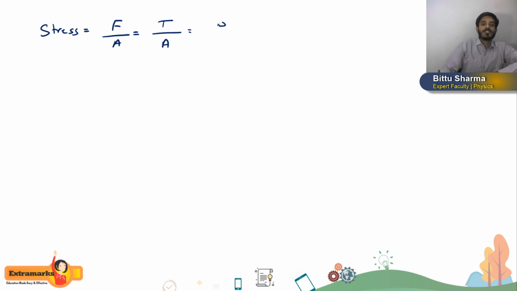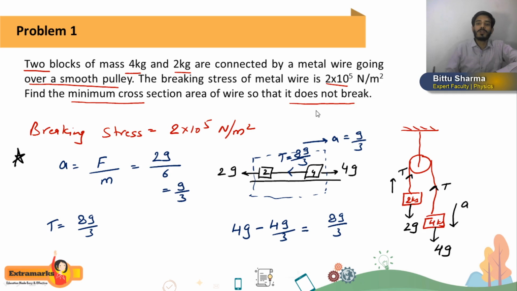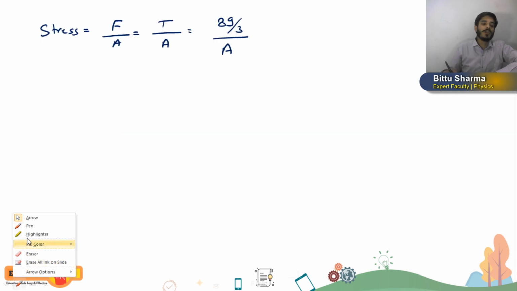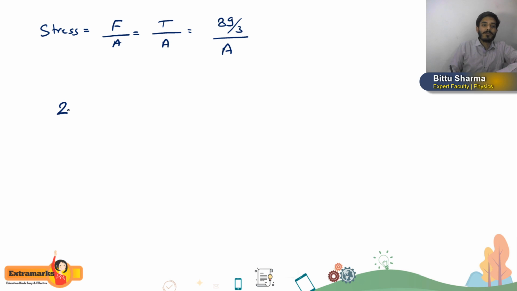And how much tension have we calculated? 8g by 3 divided by area. Now we have to calculate the minimum area, so the stress we write here is the maximum, the breaking stress, which is given to us as 2 into 10 to the power 5 Newton per meter square. So stress I am writing as breaking stress, 2 into 10 to the power 5 equals 8 into the value of g, 10, divided by 3, divided by area.